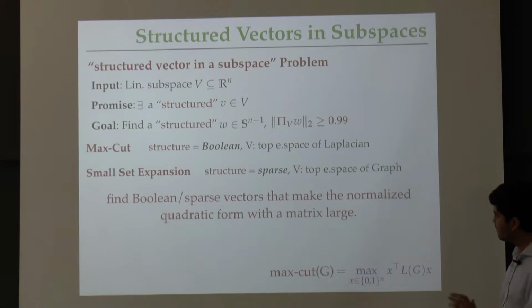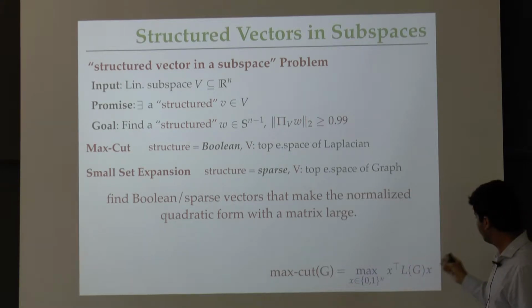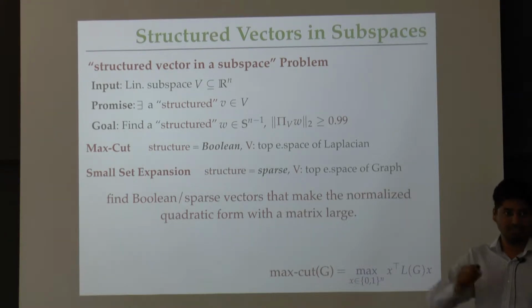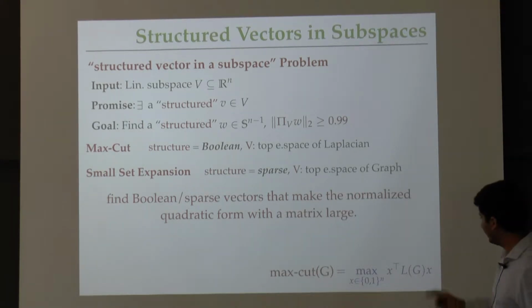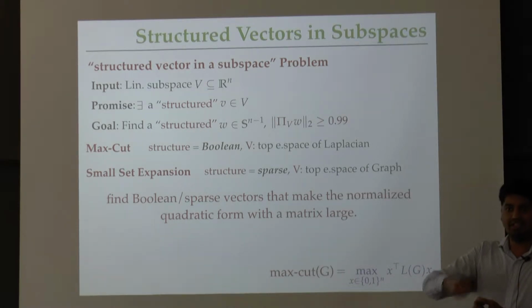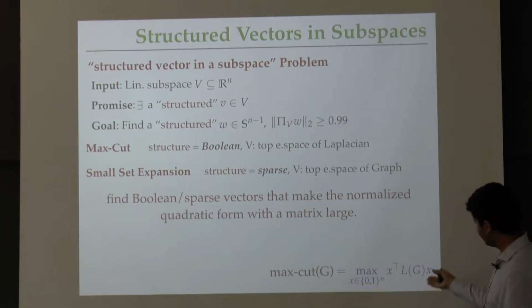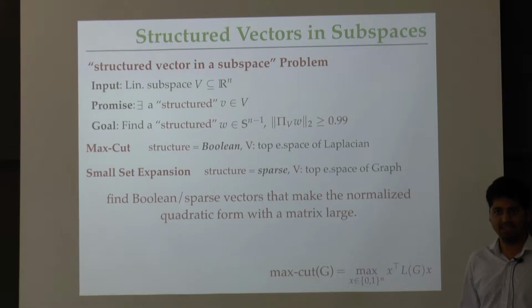Okay, so let me briefly explain to you why this is true, and in some sense this is not really the main point, but let me just hint at how this comes about. So almost all of us know that max cut can be written as the problem of maximizing the quadratic form of the Laplacian matrix of the graph on Boolean valued vectors, so 0-1 valued vectors. And the reason is that for any 0-1 vector we can think of it as a set of vertices, and then x transpose Lx actually just computes the size of the cut defined by the vertices. So maximizing this is the same as computing the max cut in the graph G.